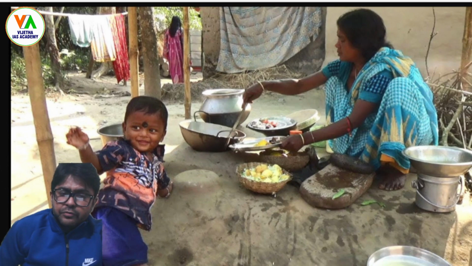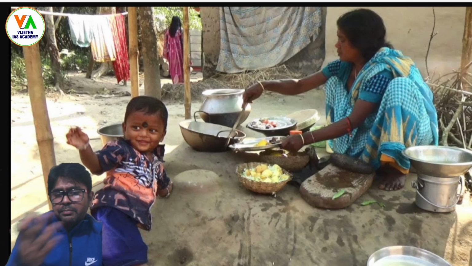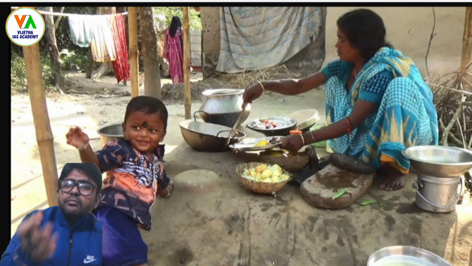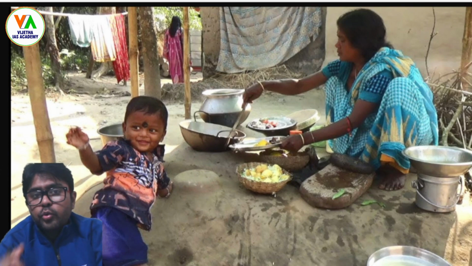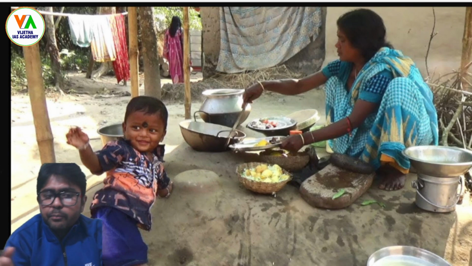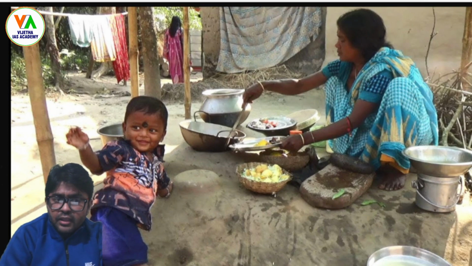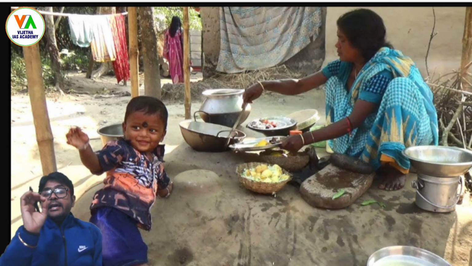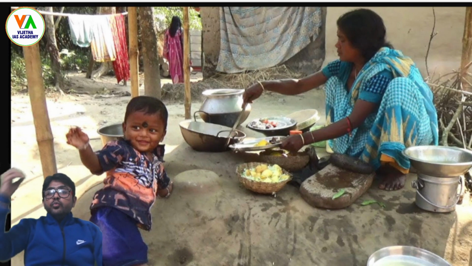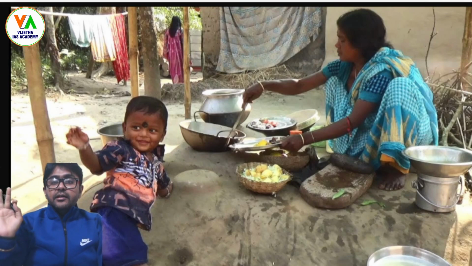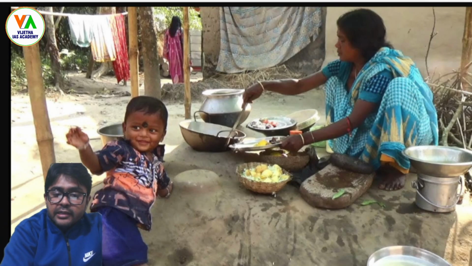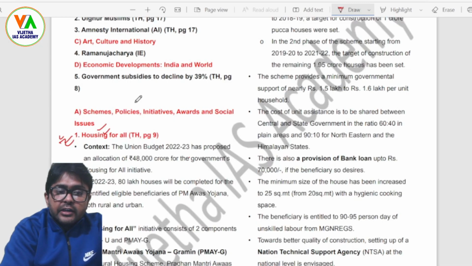The provision is that people can take a loan of 70,000 rupees, but ultimately 1.2 lakh rupees in plain areas and 1.3 lakh in hilly states will be provided as a grant by the Government of India, right? So this scheme has this great component of convergence of many schemes, right? Convergence of many schemes.